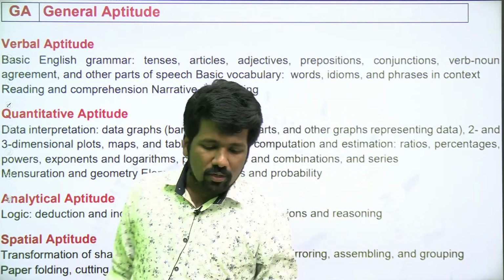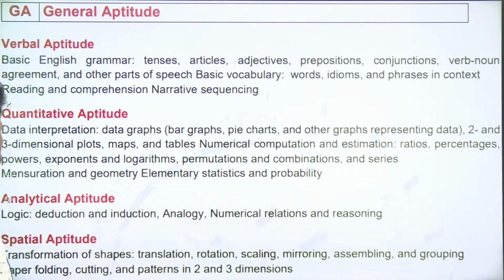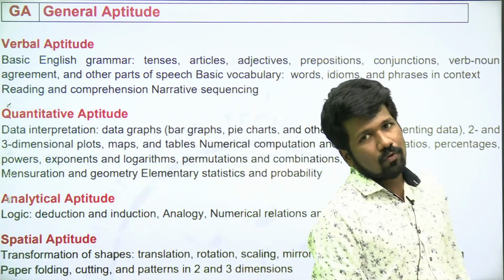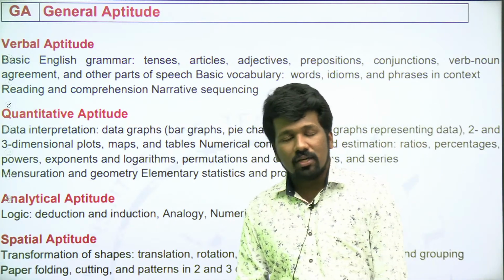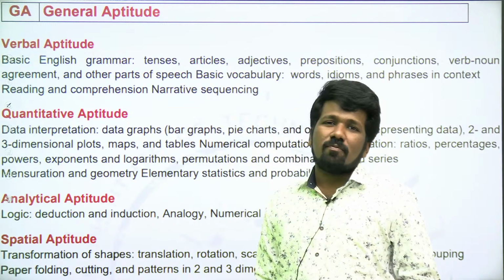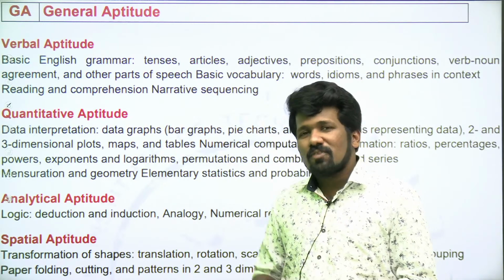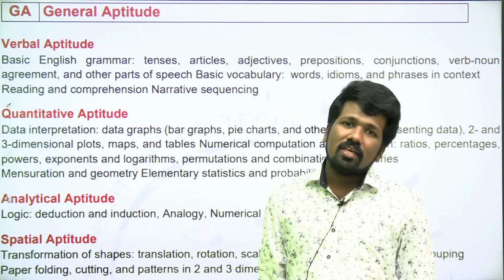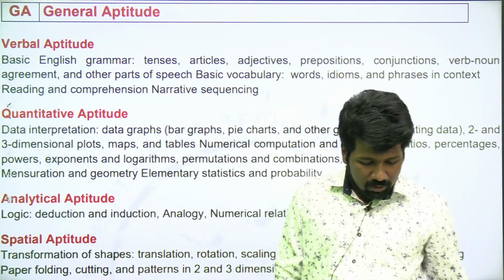So spatial aptitude, basic idea all of you got, I guess. Verbal aptitude, quantitative aptitude, analytical aptitude, spatial aptitude, all the major things in that we have covered. Be confident in aptitude. As I told, I may not have taught you questions of 15 marks, but I have taught you questions easy to get 12 marks. And for the remaining 3 marks, if you have a basic idea of your school math, you can easily do it. So be confident about yourself.